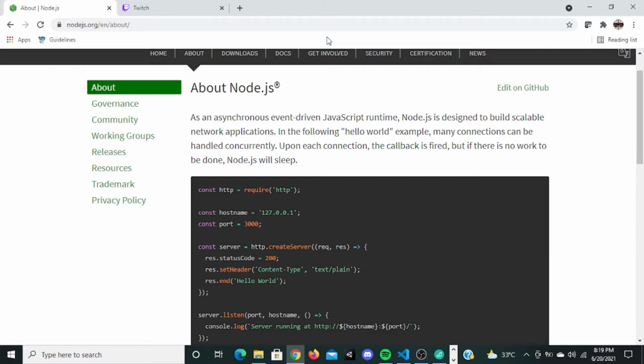CSS will decide how the web page looks, and JavaScript is the behavior of the web page. In a real life example, consider a human body. Our skeleton, our bones, those are all HTML. And the muscle, the flesh, the skin color, everything, that is CSS.